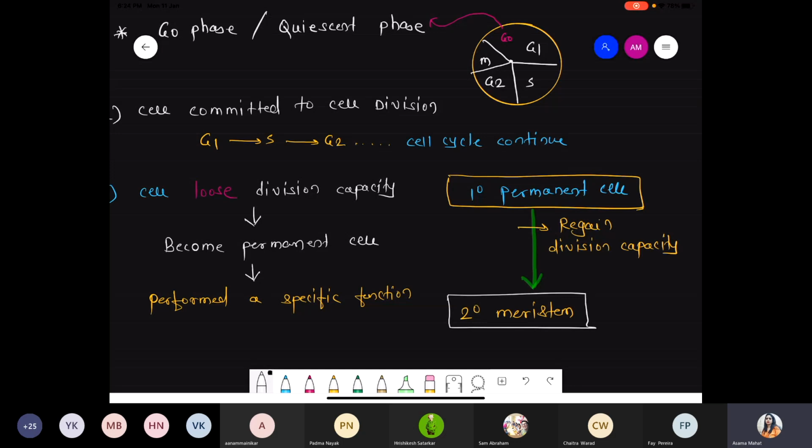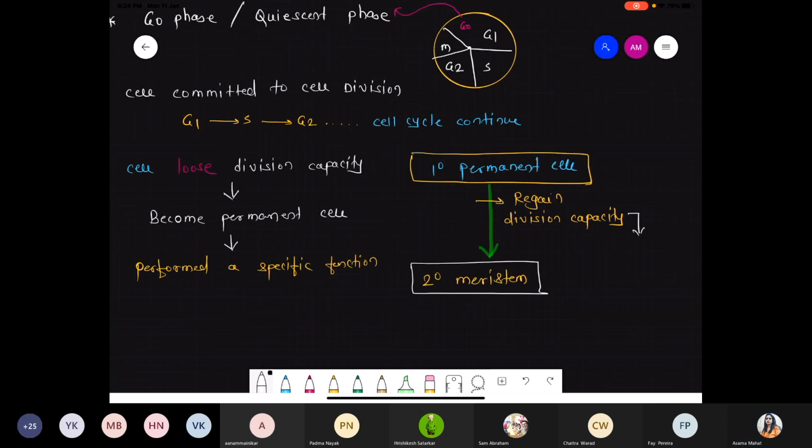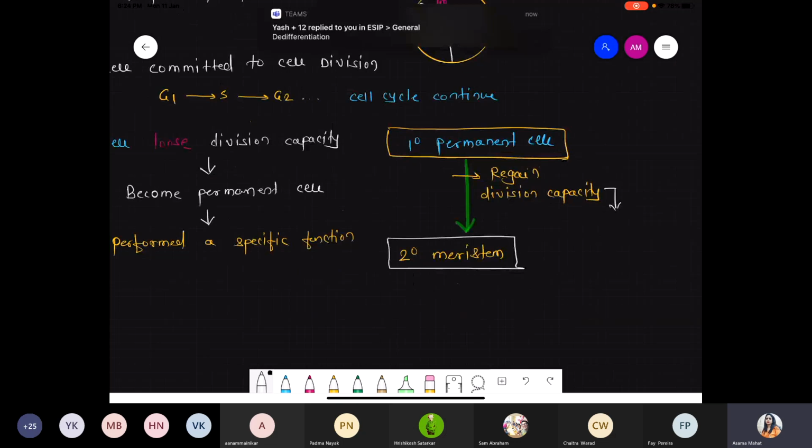So could you please tell me, if any primary permanent cell regains the division capacity and converts into a secondary meristem, such a process is called as, tell me, such a process is called as, very good Yash, such a process is called dedifferentiation.